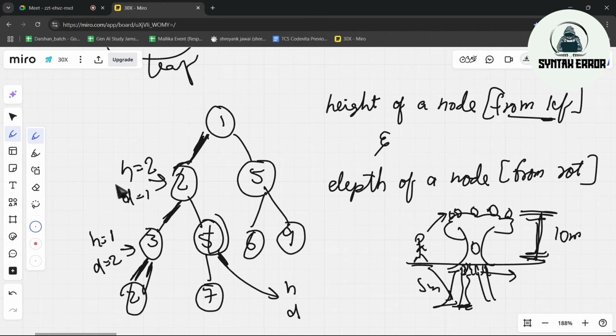So remember those key words. In a tree, we write it upside down: root up and leaf down, but we have to consider the top as root itself, and the things below as leaves. When we say height, we have to see from the leaf. Where are the leaves? Below. So what is the height of this node? From the bottom we have to go 1 step, and we get the node. What is the depth? Depth we have to count from the root node. From the root node, how many steps? 1 step, 2 steps. So depth is 2.